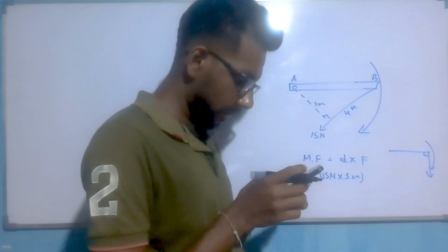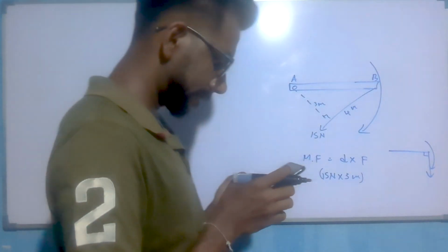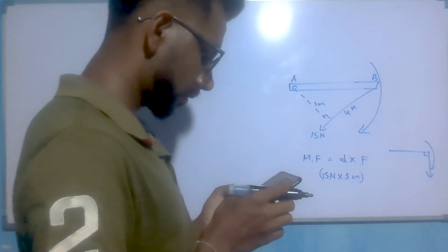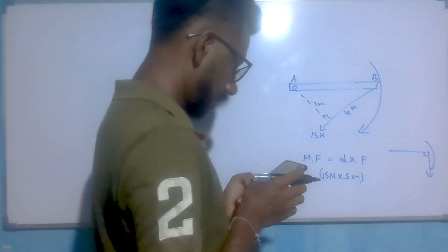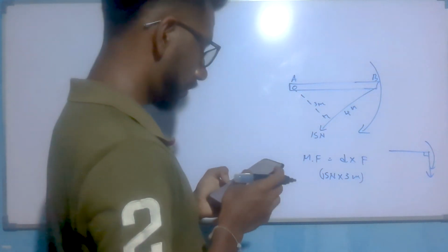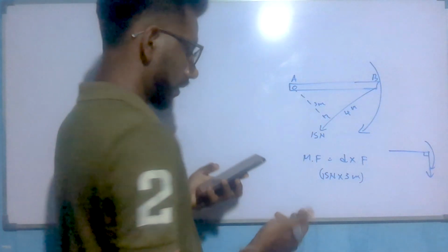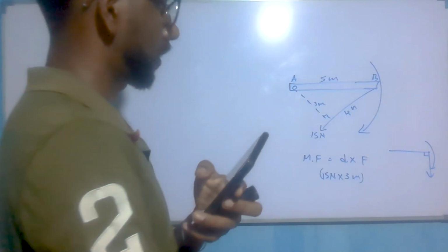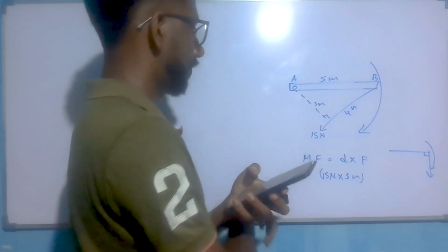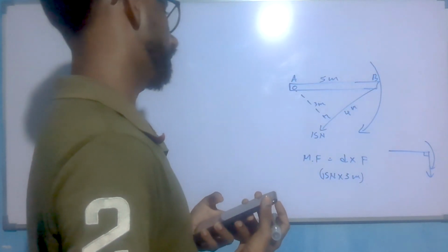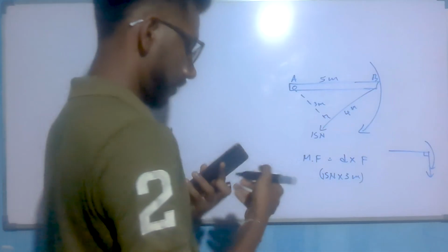And did I make any mistakes? No. So answer is, oh, I have made a mistake, sorry. Here they have given 5 meters. Okay. 90 degrees here.